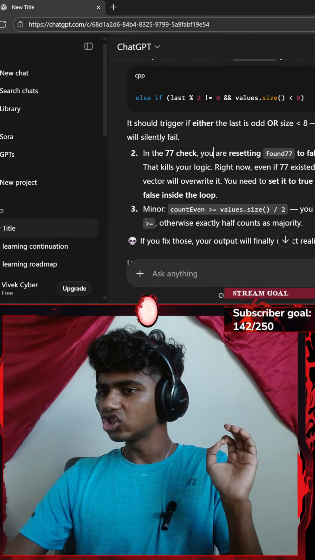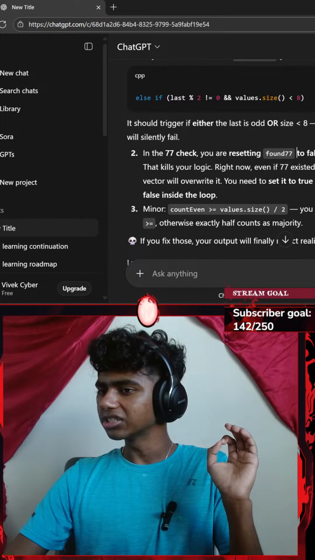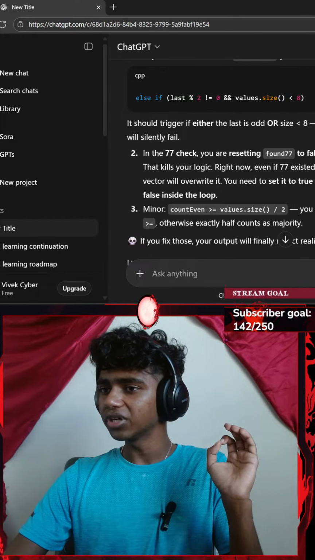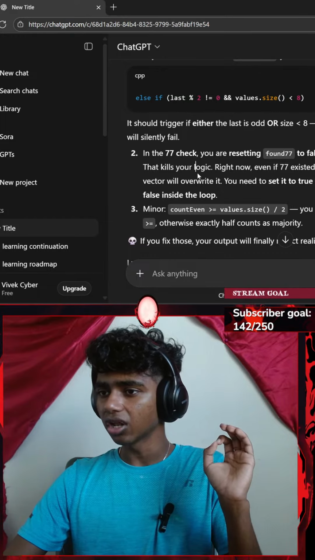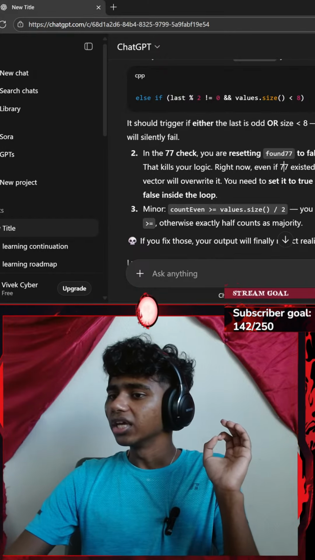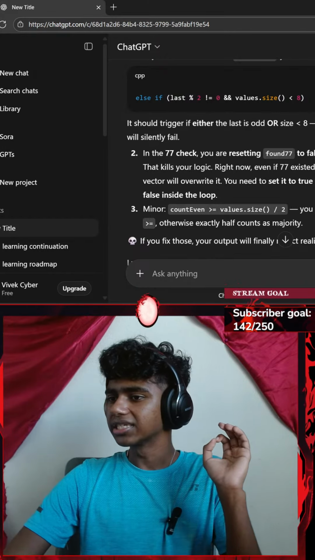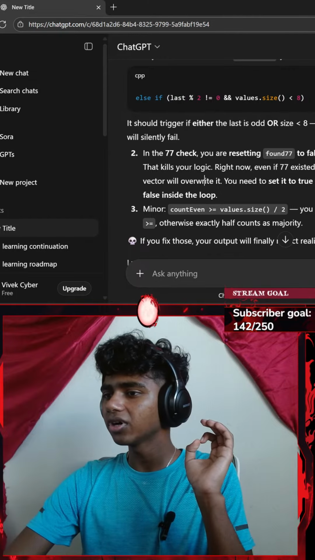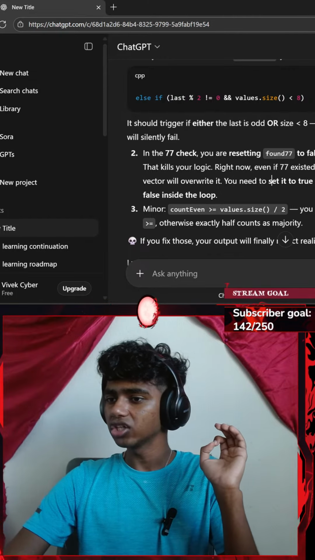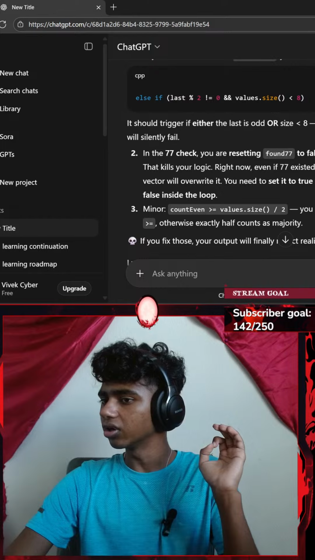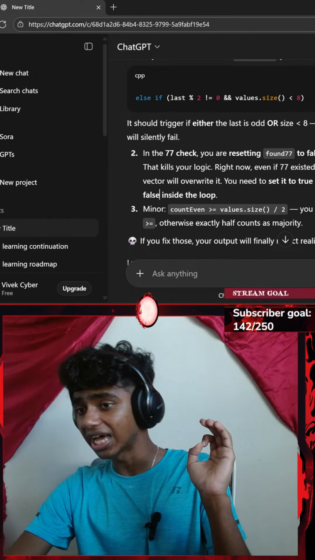In the 77 check, you're resetting found 77 to false on every number that isn't 77. That kills your logic right now. Even if 77 existed earlier, the last number in the vector will override it. You need to set it to true when found 77 and never reset.